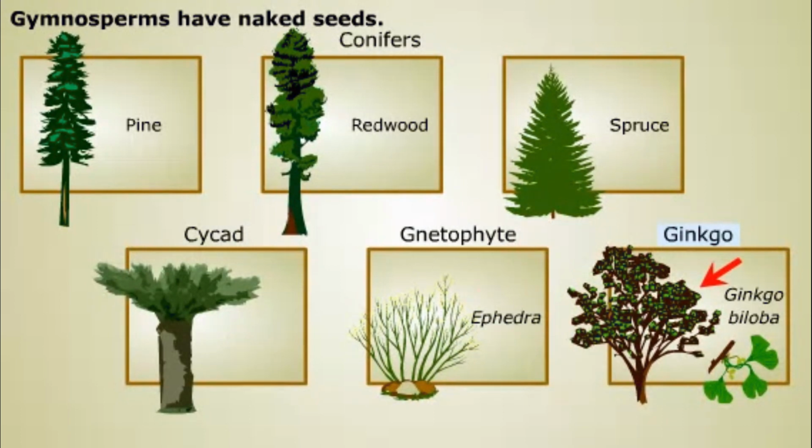Their needle-like leaves are adapted to prevent the water loss that might occur in cold, windy climates and at high altitudes. Lesser-known groups of gymnosperms are the palm-like cycads.